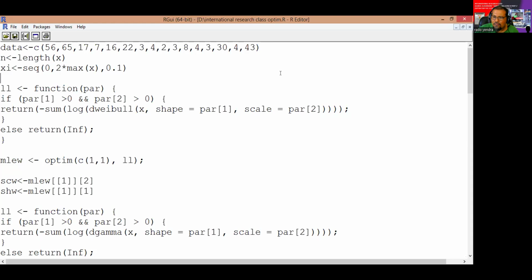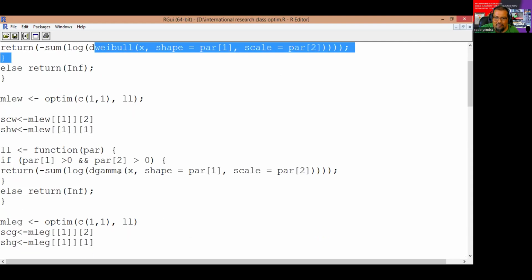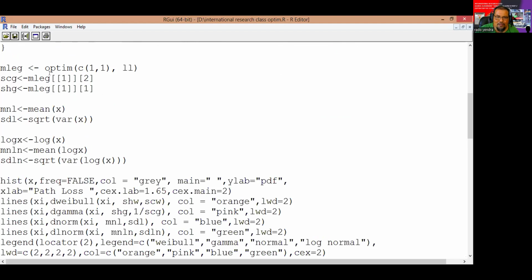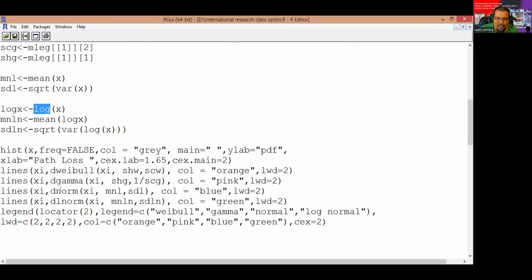For the cancer data, we try using some familiar models, of course, like Weibull, gamma, log normal, and normal.